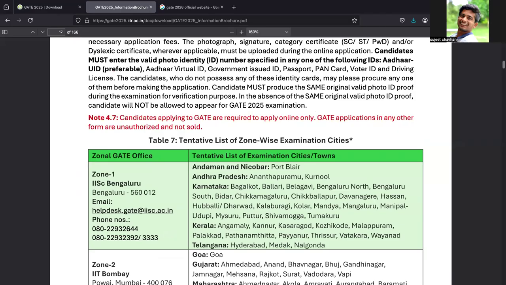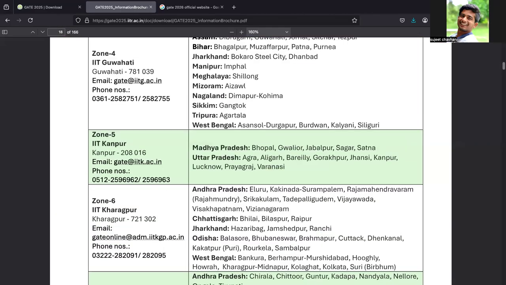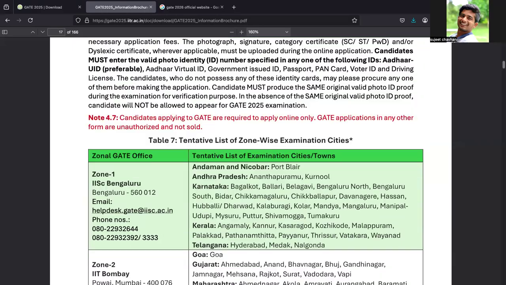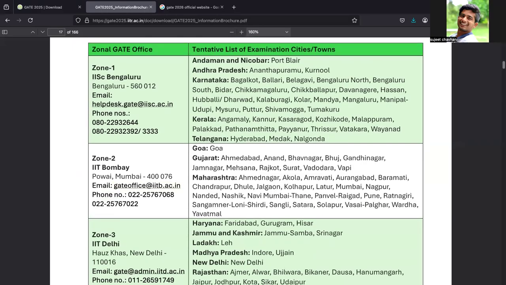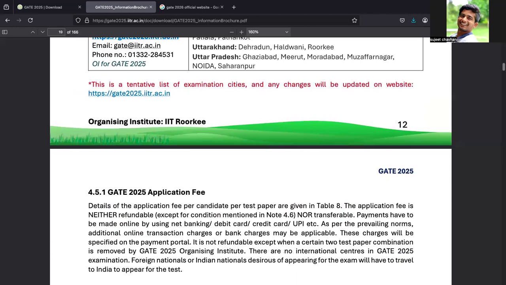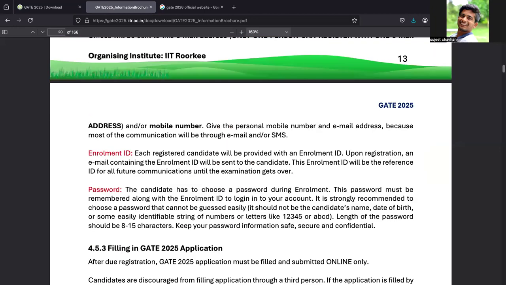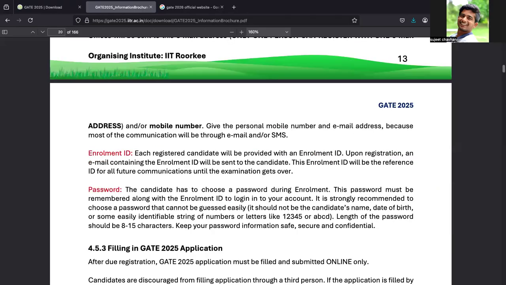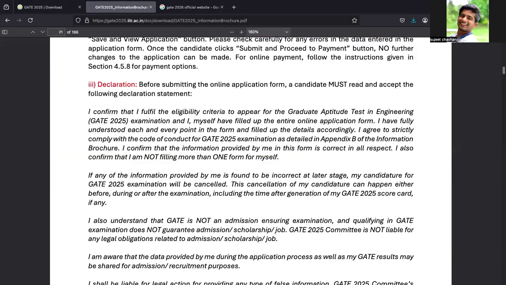They have divided the zones by giving the IIT information, and then they have given the cities. Like in Maharashtra, these are the different cities. So you should look if your city is there. GATE 2025 application fee, how to fill the application. I'll skip these details.